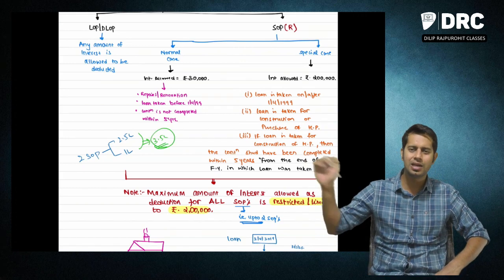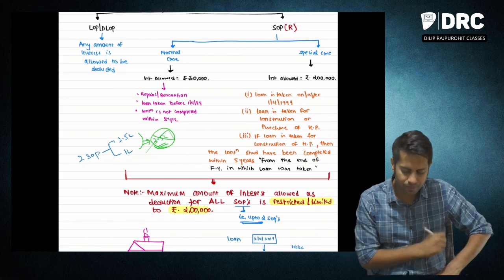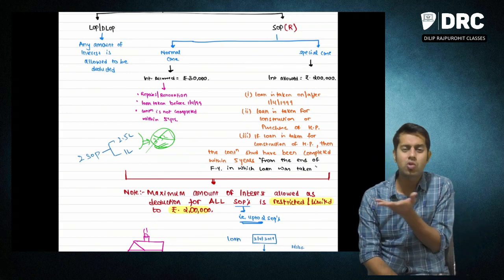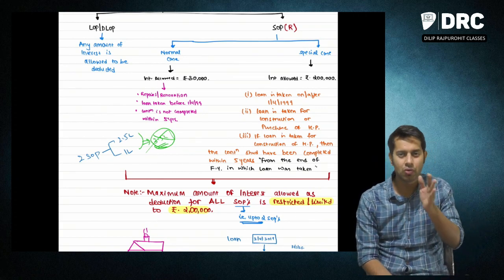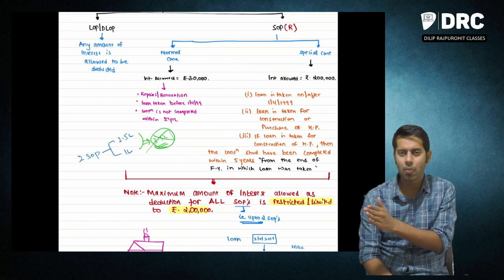So sir, will I get a deduction of this 3.5 lakhs? Answer is no. Sir, but there are two properties. No. There are two properties. For one property it is 2 lakh, another property also 2 lakh.